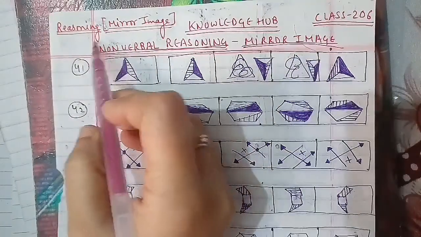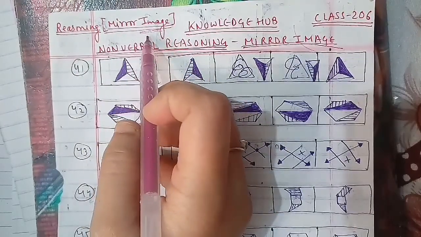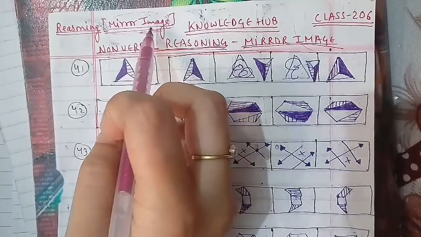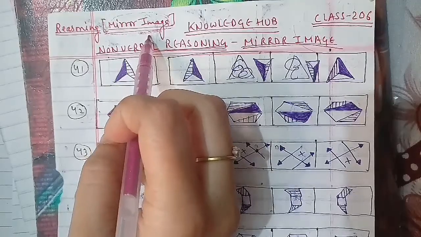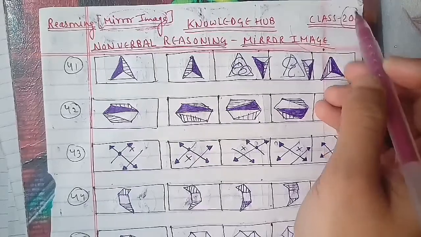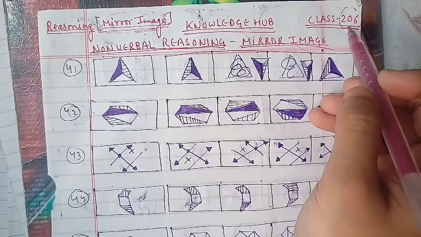Today we're going to start with your reasoning class, and that is your mirror image. That is a very important topic because this is what we are dealing with, and hopefully, if it is not exceeded, we will be completing the mirror image here itself. And that is the class that we have, class 206. So in 206 we have to discuss the reasoning.